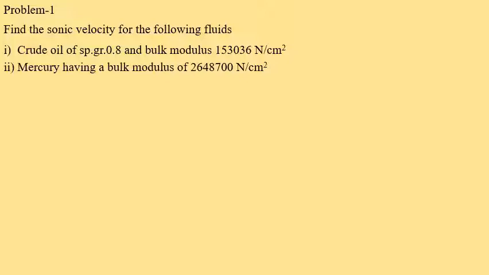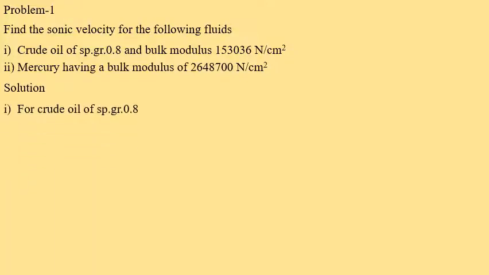Case 1, crude oil of specific gravity 0.8 and bulk modulus 153036 Newton per centimeter square. And second case, mercury having a bulk modulus of 2648700 Newton per centimeter square.